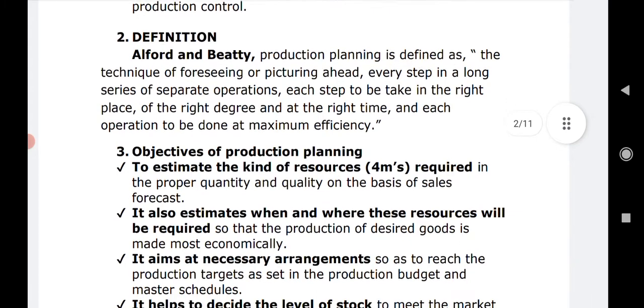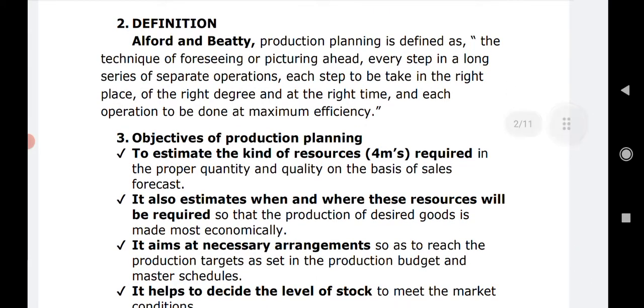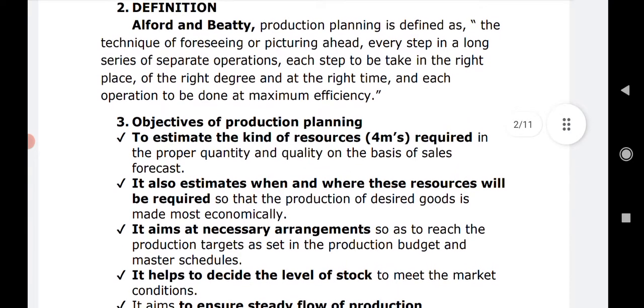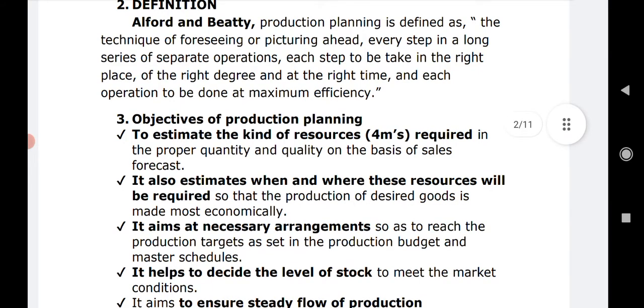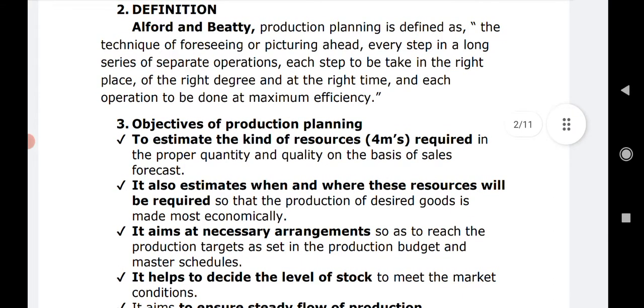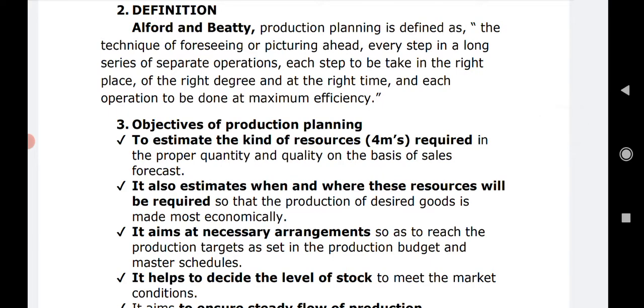So let us check out one of the definitions. So production planning is defined as what? The technique of foreseeing or picturing ahead every step in a long series of separate operations, each step to be taken in the right place, of the right degree and at the right time, and each operation to be done at maximum efficiency. Alford and Beatty have given this definition of production planning. According to it, it is a technique of what?